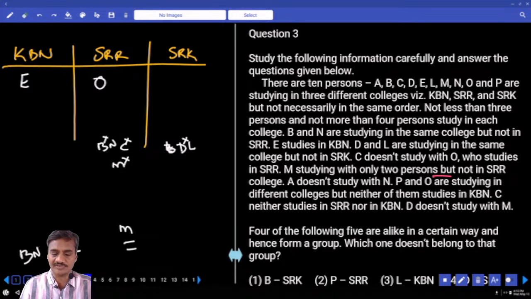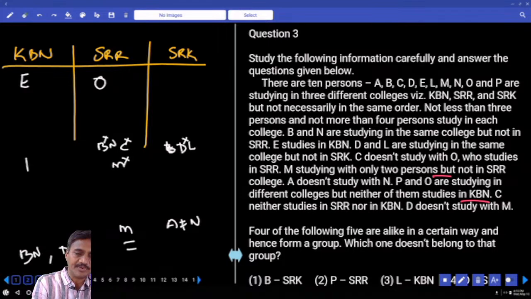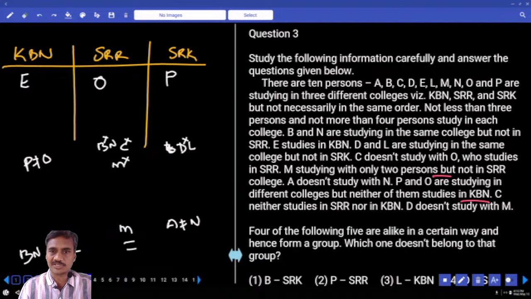And A does not study with N. A and N are not studying in the same college. And P and O are studying in different colleges, but none of these in KBN. Now who are those two people here? P and O cannot be in this one, and they are in different colleges. Hence P must be in SRK. Now C neither studies in SRR nor KBN, so C must be at this place.